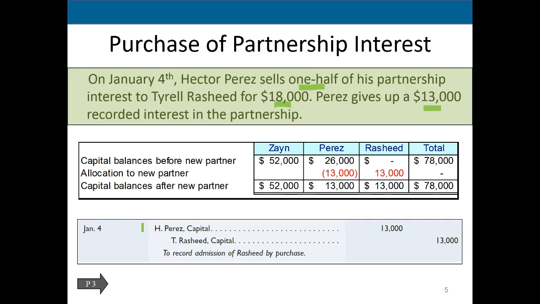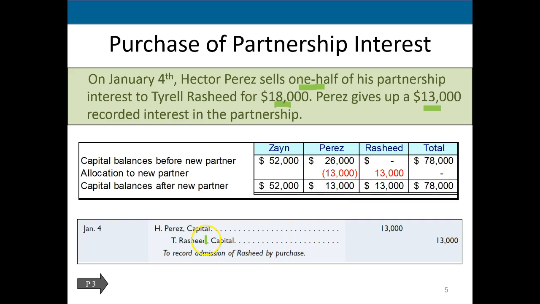So the only thing affected within the partnership then is the transfer of Perez's capital, the amount that is owed to Perez in essence, to Rashid. His capital account's going down, not by the amount of money that was received, but by the amount that was agreed upon to transfer the partnership interest, which in this case was $13,000, 1/2 of the partnership interest.